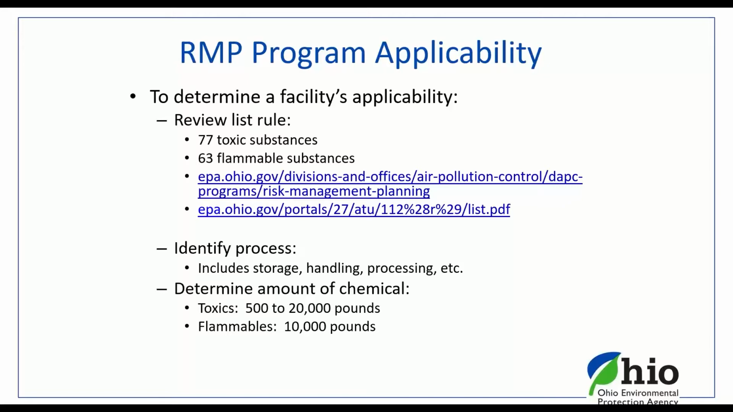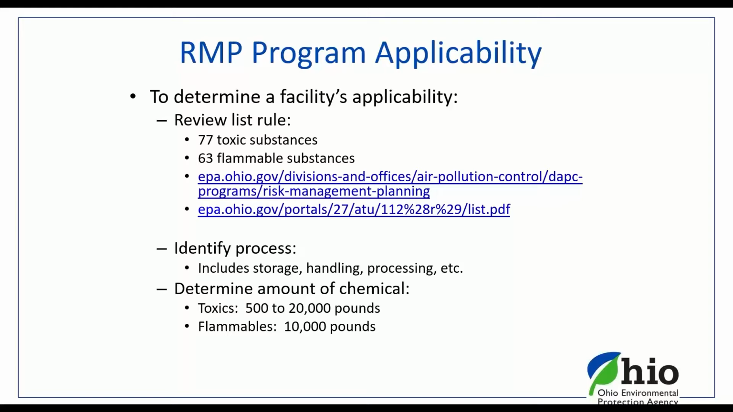RMP is no different. Under RMP, we have 77 toxic substances that are identified by US EPA, as well as 63 flammables. This particular slide shows you the particular web addresses where you can just click, point, double click, and it will take you directly to those 77 toxic and or 63 flammables. Once you determine if you have one of those 77 toxics or 63 flammables, you have it in a process. Basically, it includes whether you store it, handle it, process, etc.